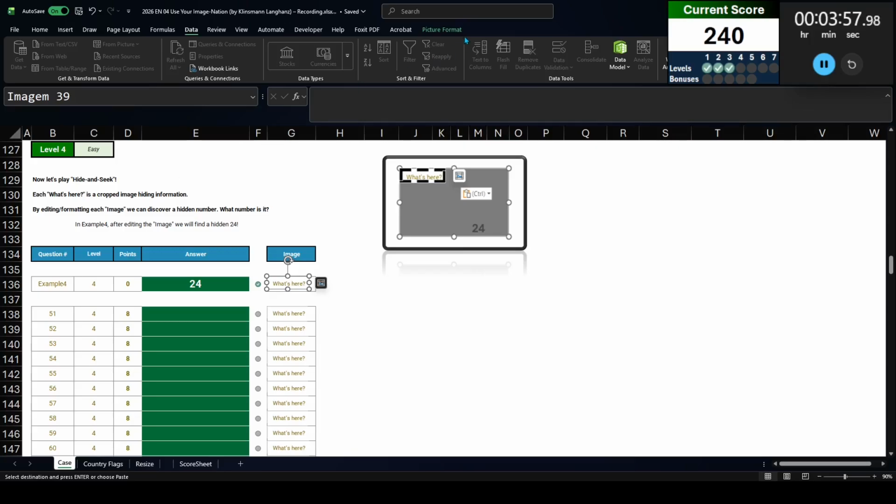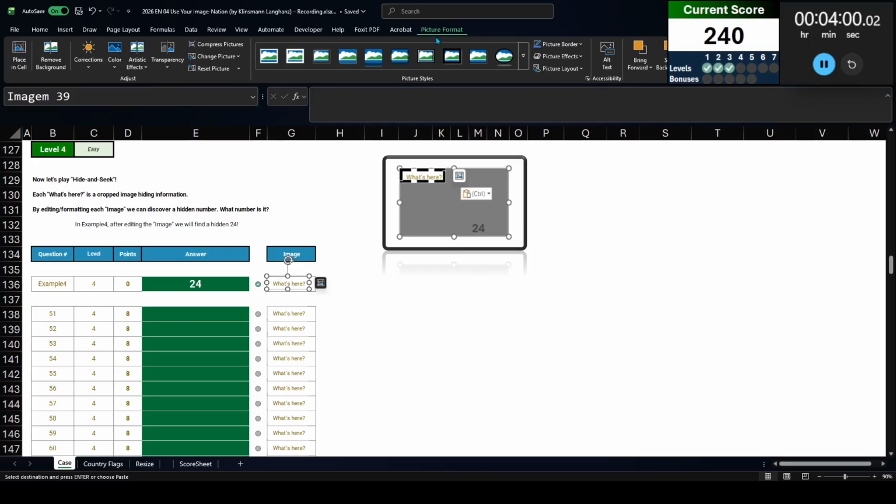If we want to see the full image, we can go to the Picture Format ribbon. You can't see it on my screen because it's blocked by my scoreboard, but over here to the right, there is a crop button. When I click that, now I can see the full image and its cropped version. So I see there's a number 24 in there.